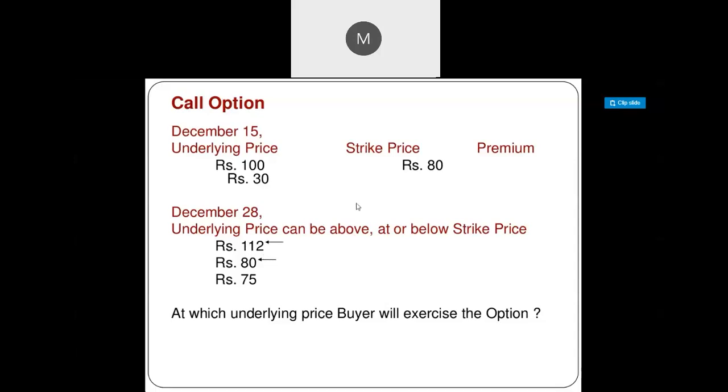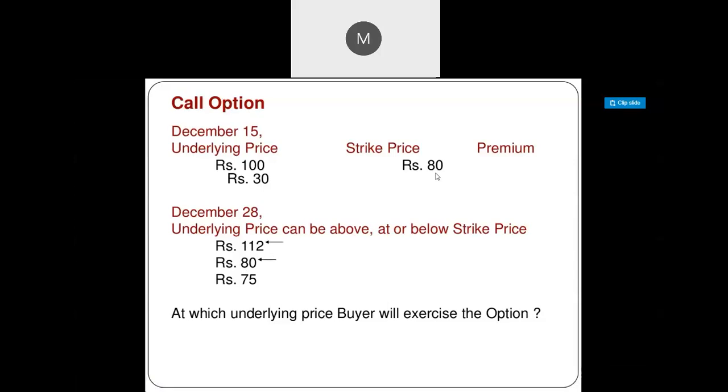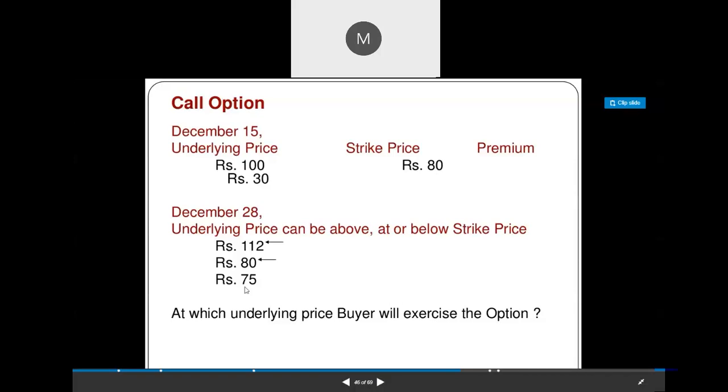If the market reaches 80 on the expiry date, your strike price is also 80, so there will be no profit or no loss. So that is up to the option buyer, either he can exercise the contract or not. And here if the market price reaches 75, that is a loss to the option buyer, that is 5 rupees loss.